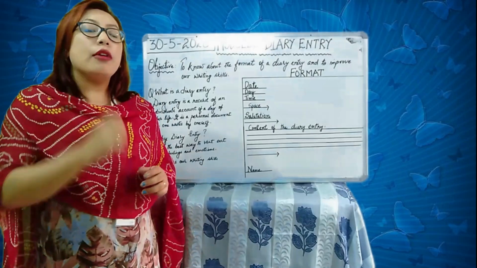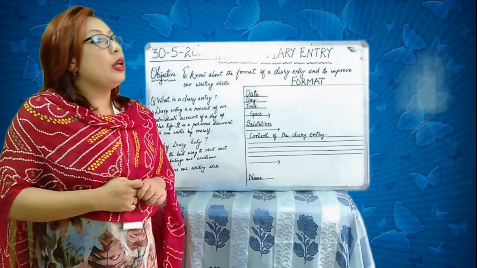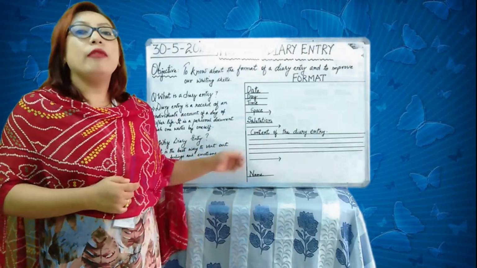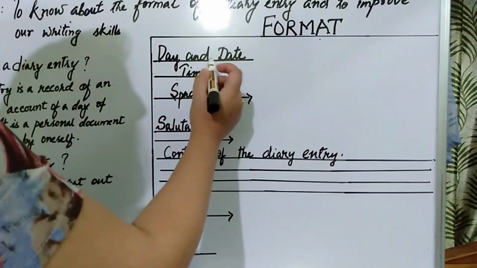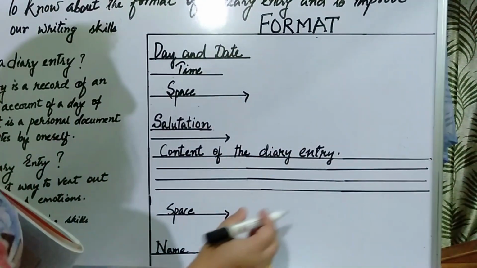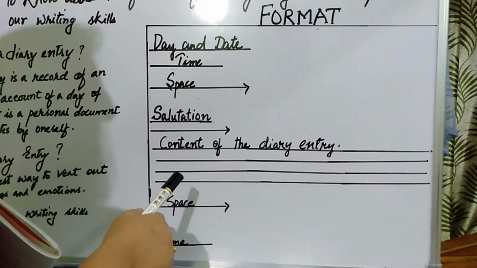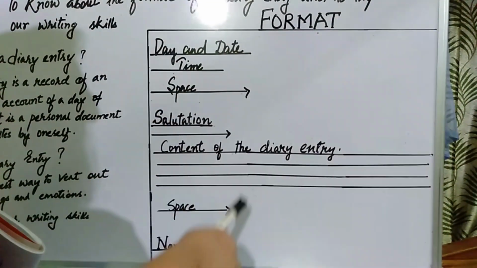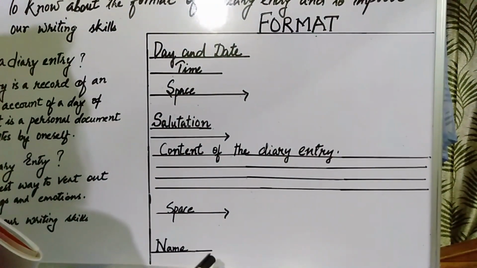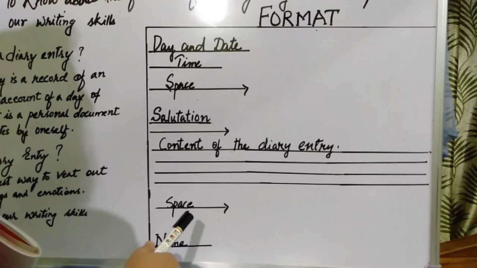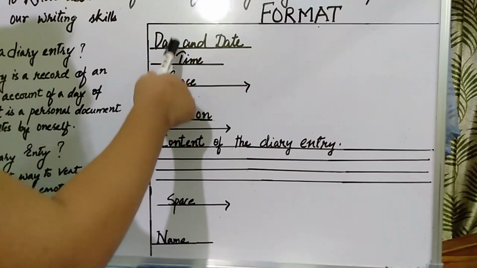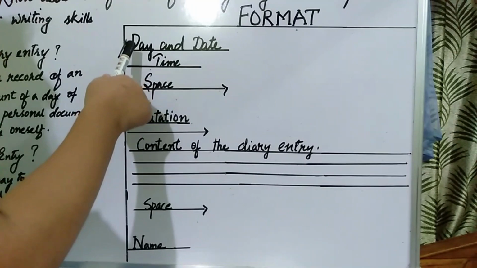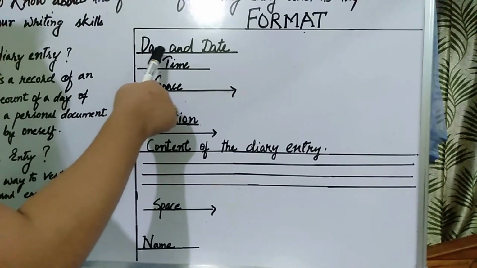There is a particular format given. So let us see the format of diary writing. So students, let us see the format of a diary entry. Okay. Now this is the format of a diary entry. So we will start the diary entry with the left hand corner. You will go to the top at the left hand corner.